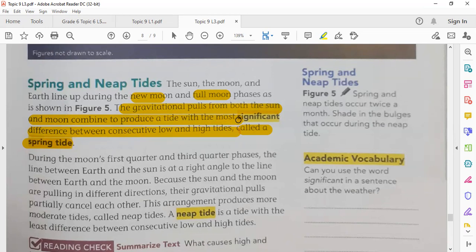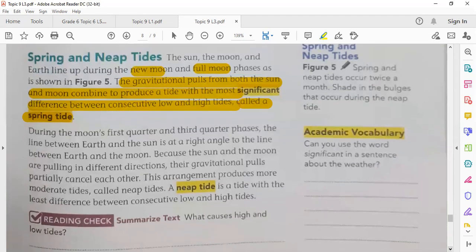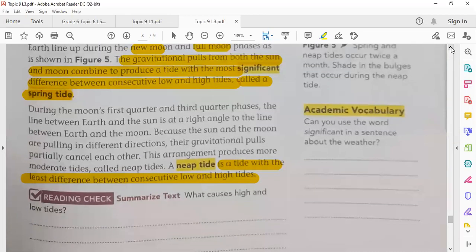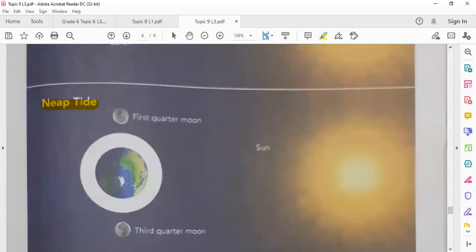It's called spring tide. On the other hand, a neap tide is a tide with the least difference between the consecutive low and high tides. Neap tides happen during the first quarter or the third quarter. Okay, in the first quarter moon and third quarter moon, we have a neap tide, which means the least difference between the consecutive high and low tide.